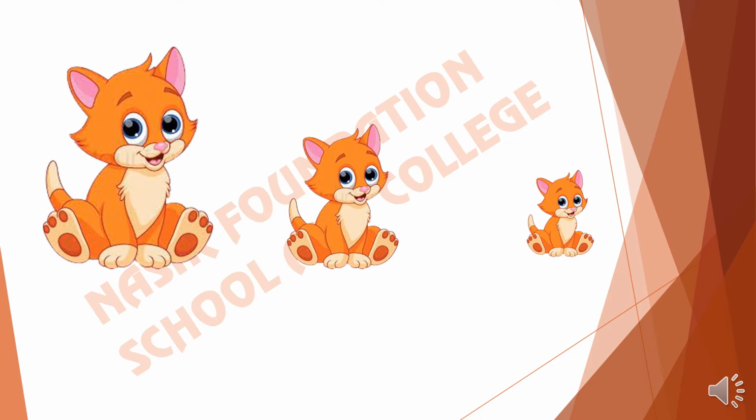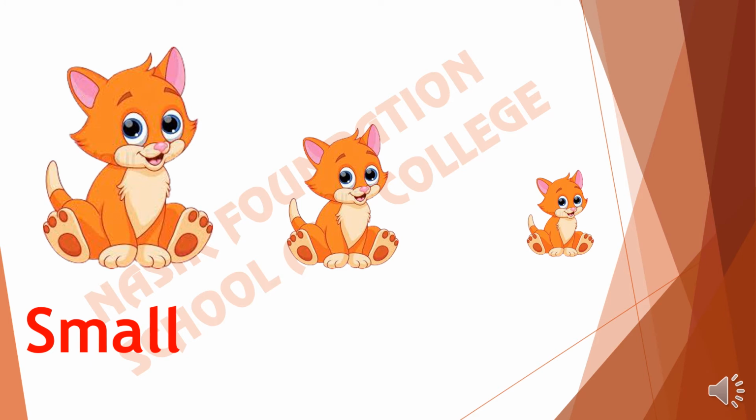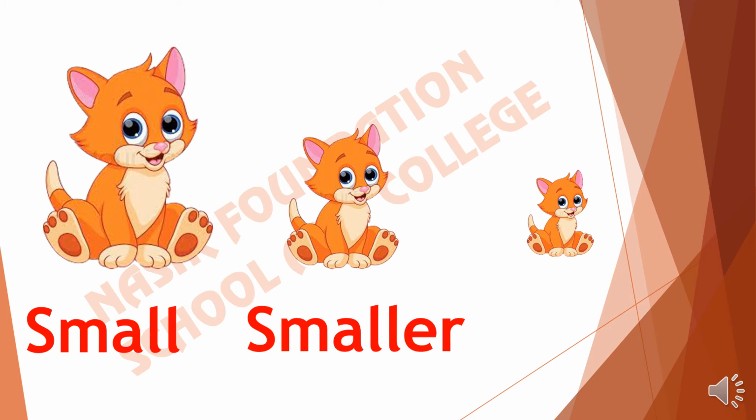Here three cats are shown. If we say that the first one is small, then the next one will be smaller as compared to the first one. The middle one is smaller, so we will say that the second cat is smaller. And third, what about the third? It is smallest. The third cat is smallest among all of them. So the first one is small, the second, middle one is smaller and the third one is smallest.